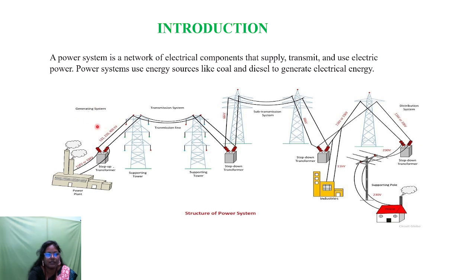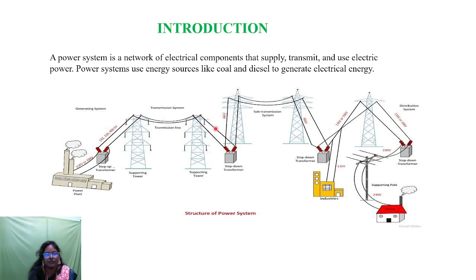So here we can see the generating system. Normally the generating voltage levels are 11 kV, 33 kV, 132 kV and 220 kV. These powers can be generated by using the renewable and non-renewable energy resources. And normally we know that the generator principle is that it converts any form of energy into electrical energy. So once we have generated the electric power, it can be transmitted to the transmission system.